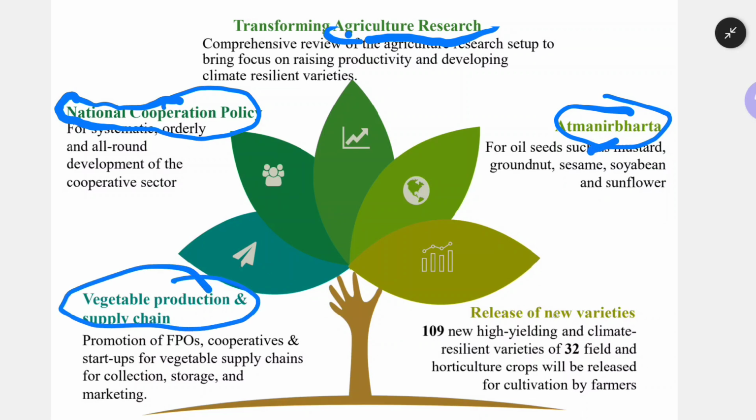Vegetable production and supply chain we have to improve, because in vegetables we are seeing a lot of inflation, a hike in the prices of vegetables. That will lead to what? We cannot get the minerals, we cannot get vitamins, so a malnutrition problem will arise. And release of new varieties.